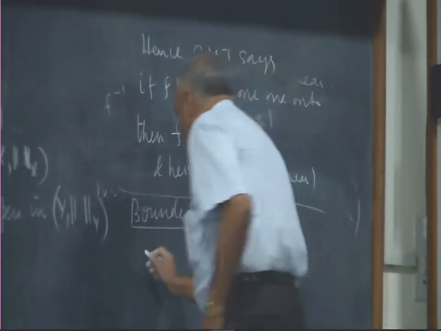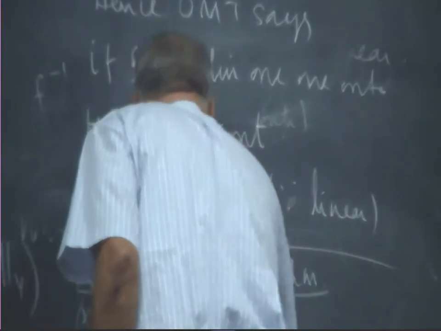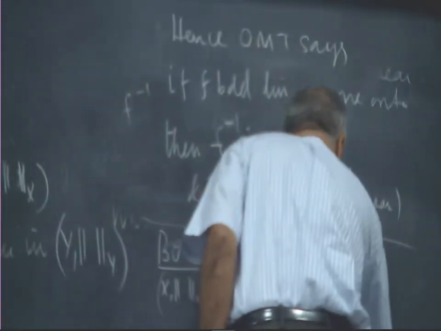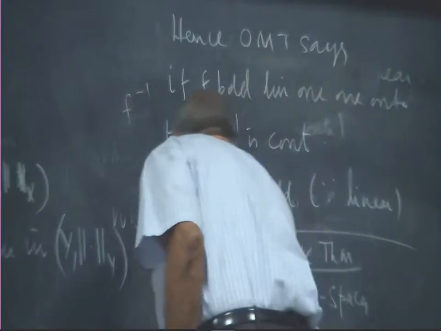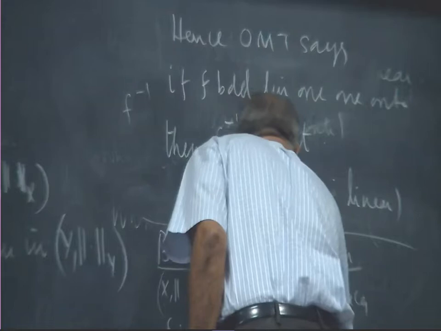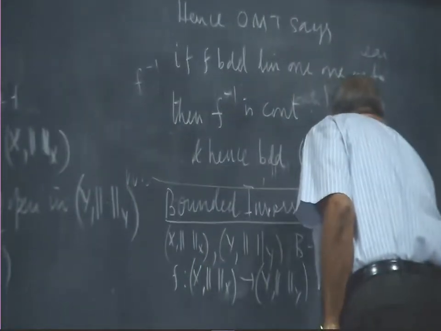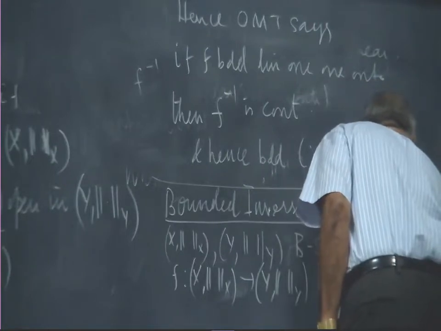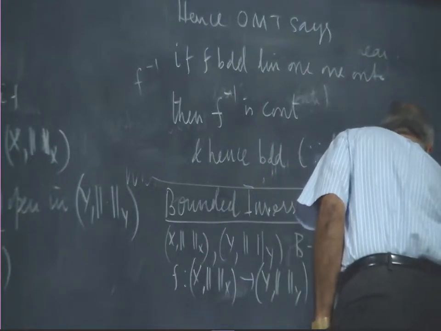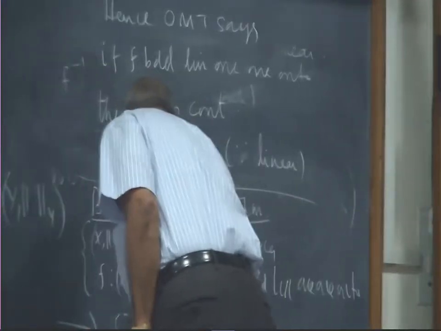Let X, Y be Banach spaces, and F mapping X to Y bounded linear, one-to-one and onto. All this implies F inverse is bounded.